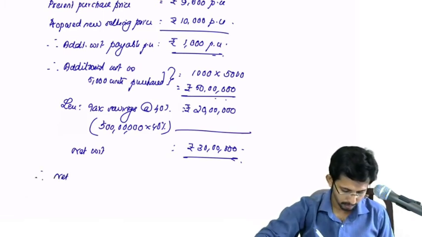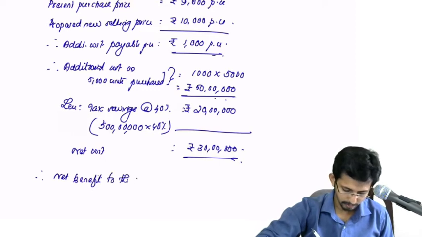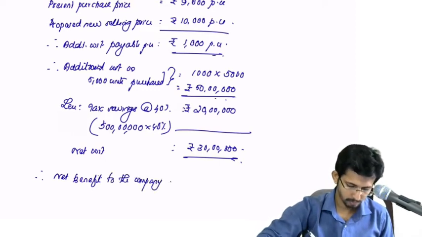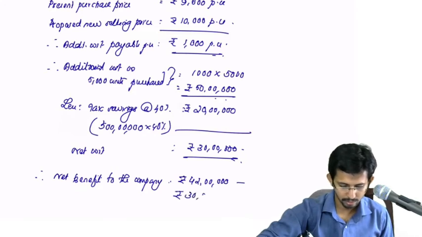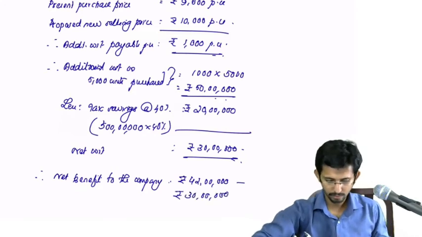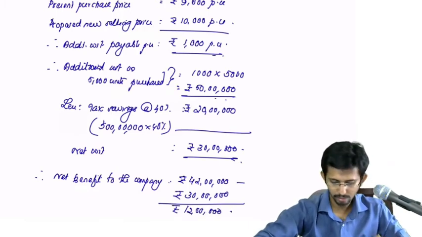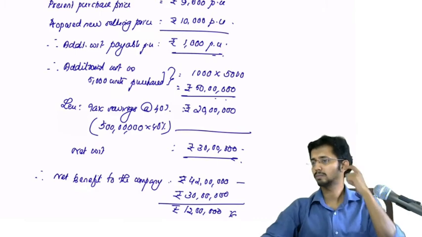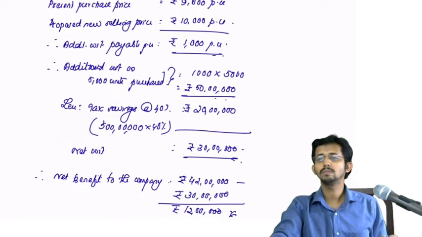Therefore, net benefit to the company is equal to rupees 42 lakhs minus rupees 30 lakhs, that is rupees 12 lakhs.